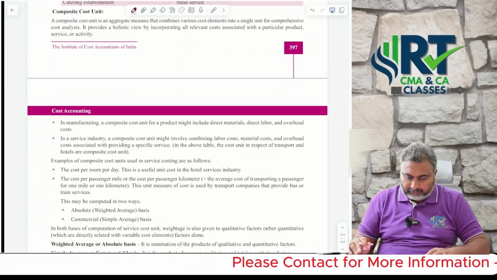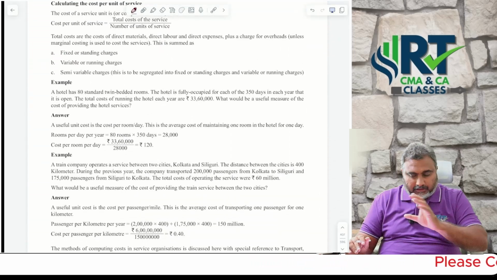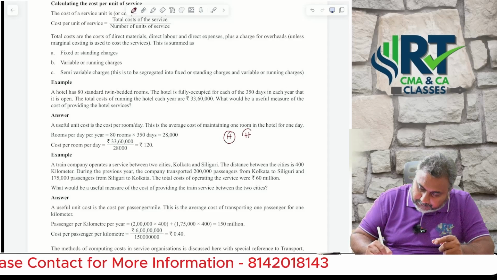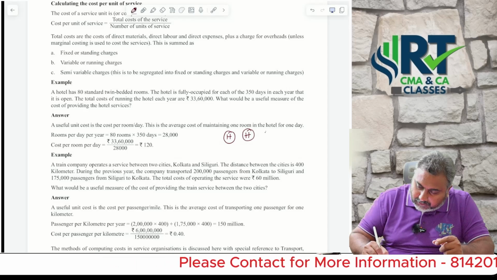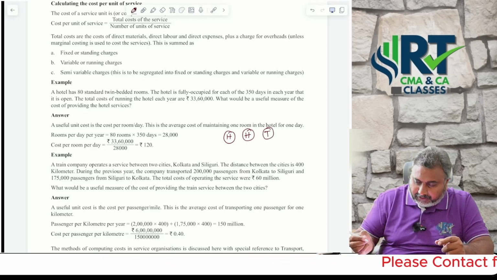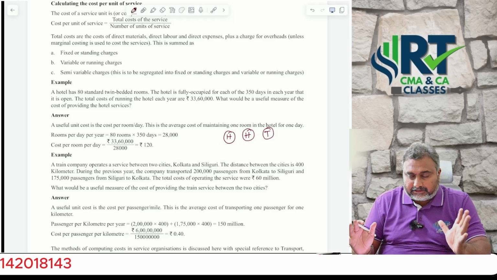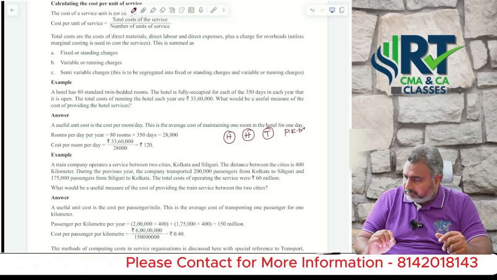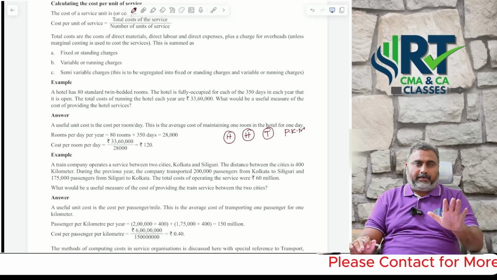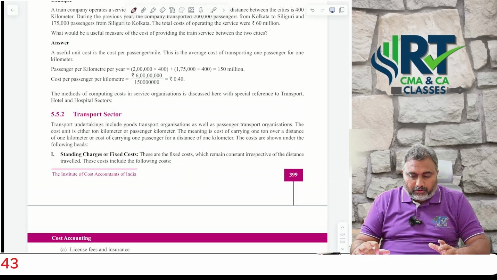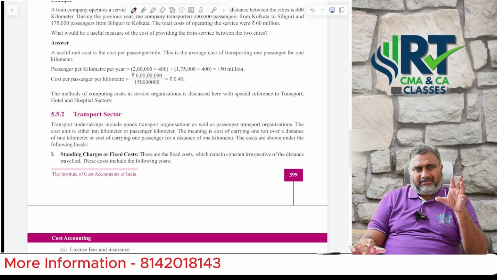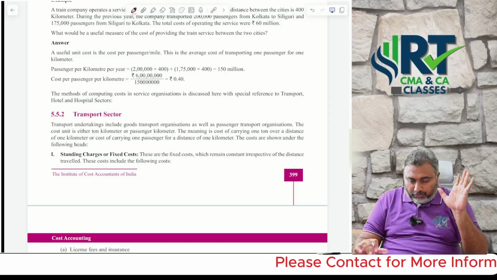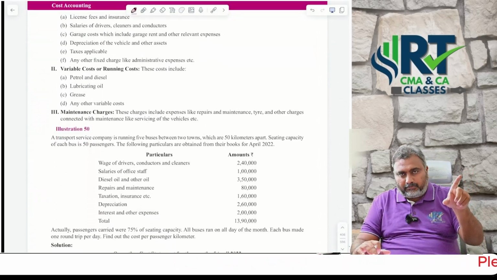Then, sir, from the operating costing point of view, just focus first on the hotel problem, second the hospital problem, third the transport problems, like the tons point of view, and fourth give priority to passenger kilometers basis concepts. Focus on these three parts majorly. Okay, you know which of the particular sums belong to hospital and hotel. That is the area you need to focus on more, especially the hotel problem, concentrate well on it.